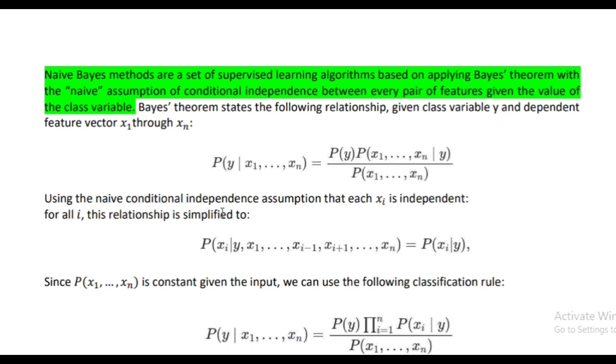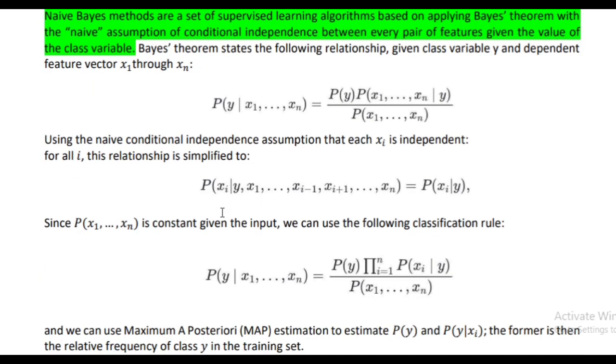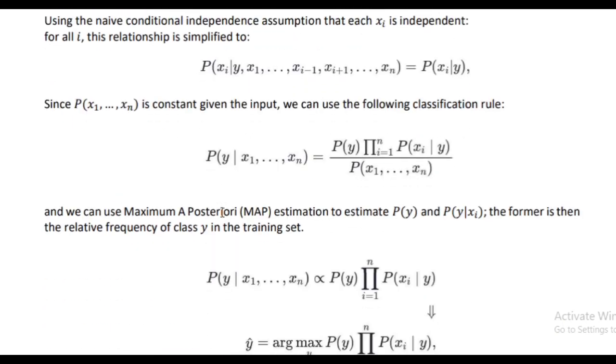Using the naive conditional independence assumption that each xi is independent for all i, this relationship is simplified to probability of xi given y, x1, ..., xi minus 1, up to xn, is equal to probability of xi given y.